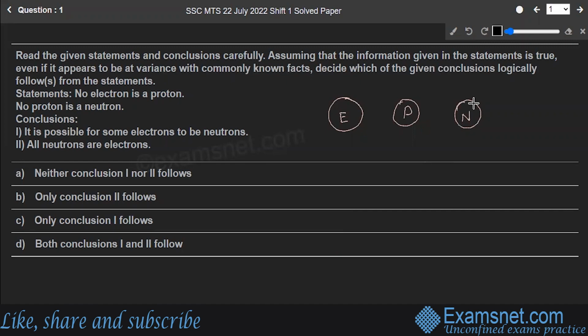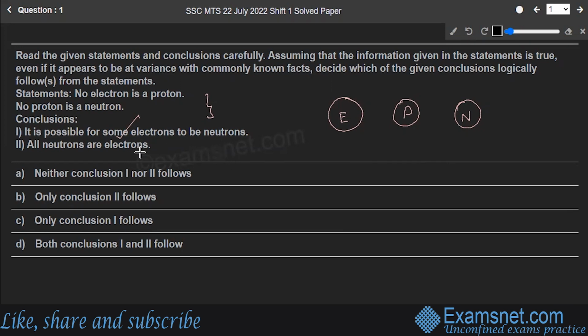Next, conclusions. Number 1, it is possible for some electrons to be neutrons. What do you think? If we technically see it, we know no electrons are neutrons. But we just have to follow the statements given in this question. Nothing is said, there is no relationship given between electrons and neutrons. So this can be true. Though it seems to be untrue, this can be true in the question. Because nothing is given about the electron and neutron relationship, we cannot definitely say that some electrons will be neutrons, but there is a possibility.